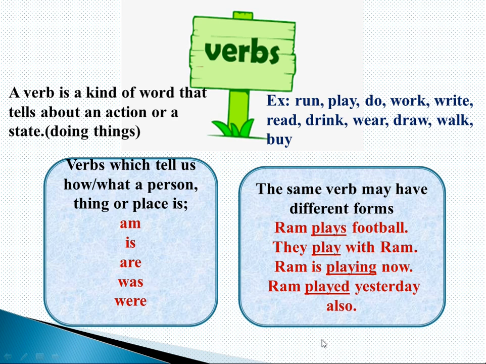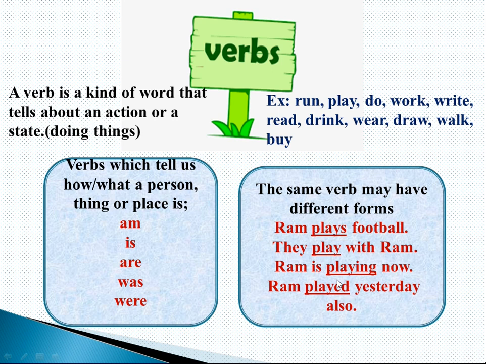The same verb may have different forms. Here the verb play shows different forms. Plays, play, playing, played. Most probably the form of a verb shows the time of the action it describes, the present or the past.